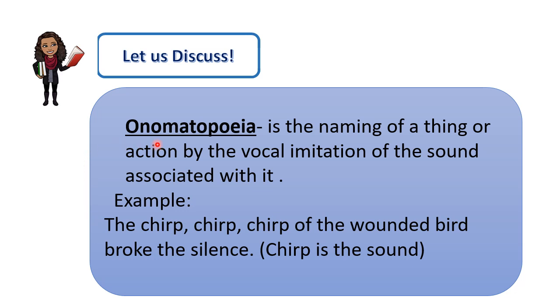First, we have onomatopoeia. Onomatopoeia is the naming of a thing or action by the vocal imitation of the sound associated with it. For example, we have here the chirp, chirp, chirp of the wounded bird broke the silence. Chirp is the sound made by the bird. Another example is the sound associated with the telephone. We have kring, kring. And the sound associated with the bell is clang, clang. So that is what we call onomatopoeia.